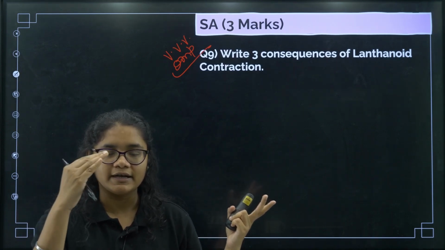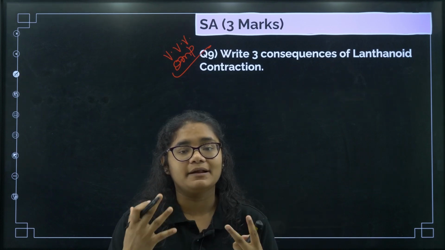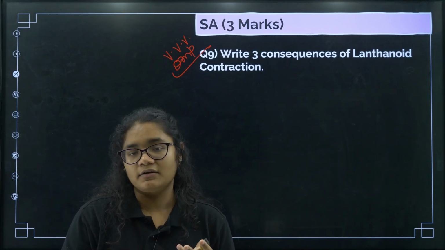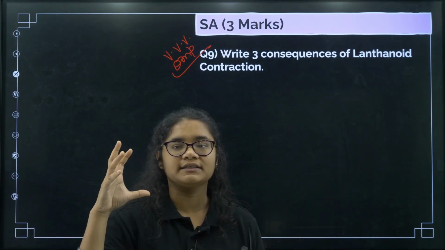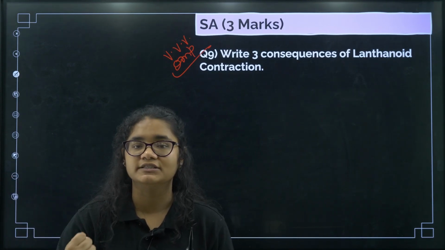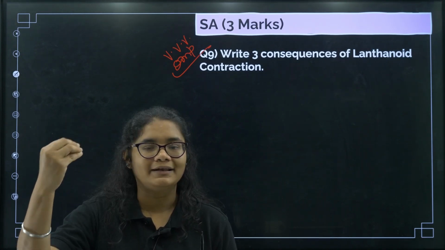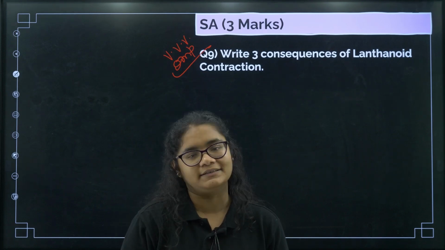Second, the 4d and 5d element size becomes similar. Example, zirconium and hafnium. The third one, as we go along the period, the size decreases, so the effective nuclear charge increases, so the tendency of the elements to donate electrons decreases, and hence the basicity of hydroxides decreases.